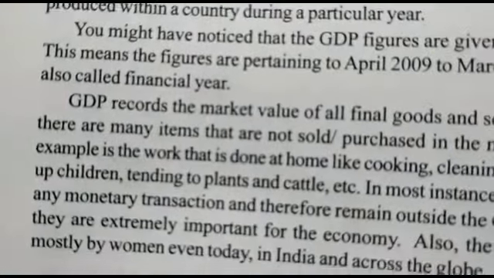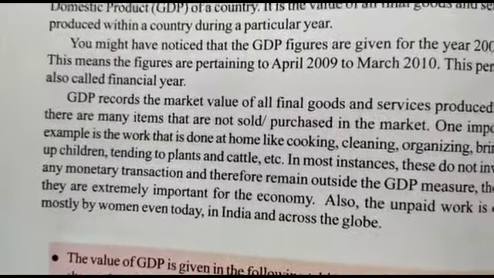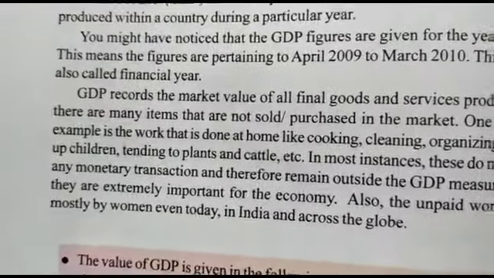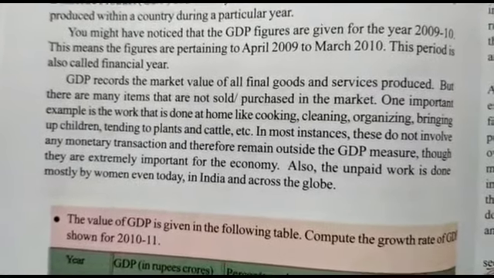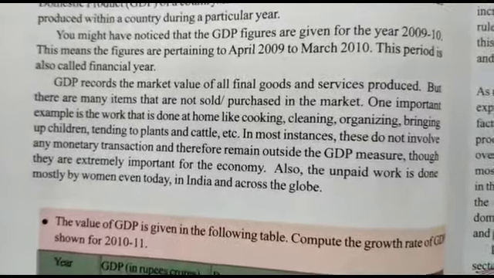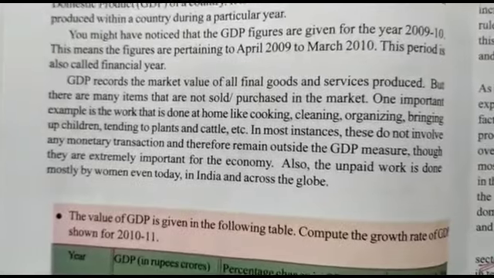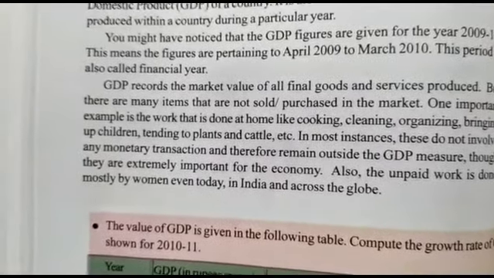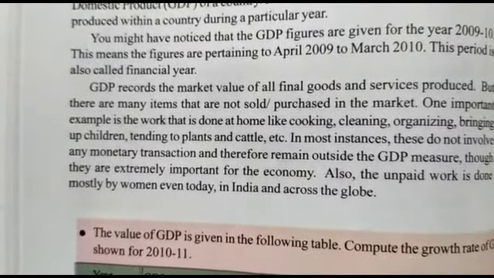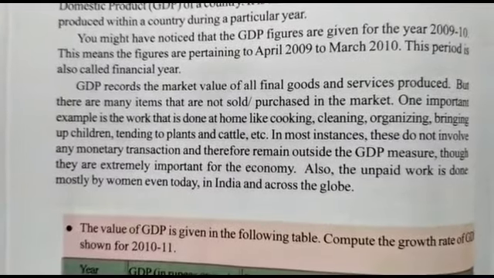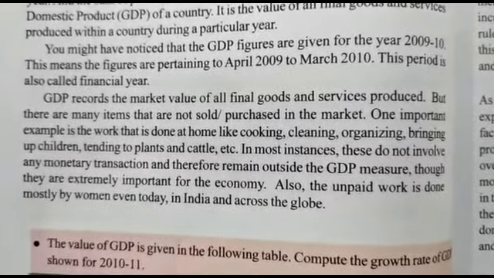GDP records the market value of all final goods and services produced, but there are many items that are not sold or purchased in the market. Some things we cannot buy. One important example is the work done at home by a mother in the family, like cooking, cleaning, organizing, bringing up the children, or tending to the plants and cattle. All these kinds of work cannot be measured, as a woman's work in the family does not involve any monetary transactions. Therefore, it remains outside the GDP measure.